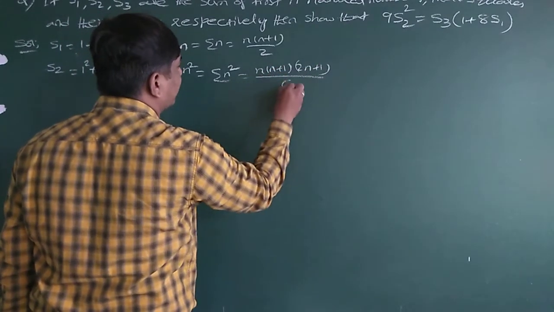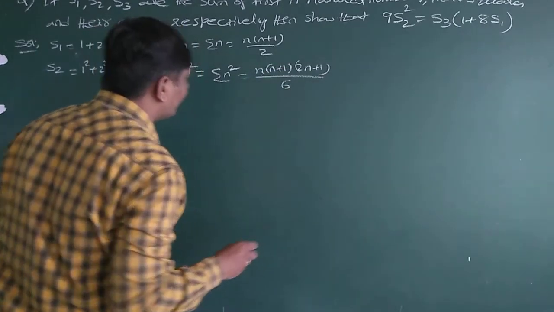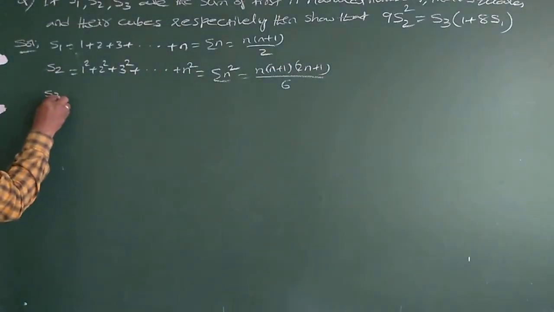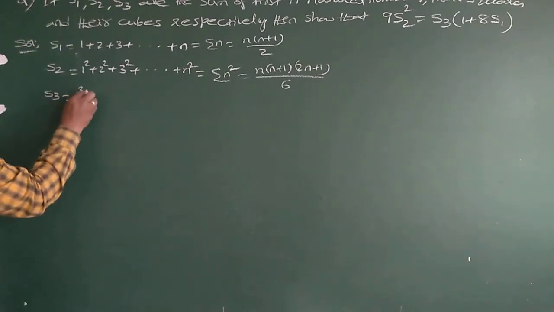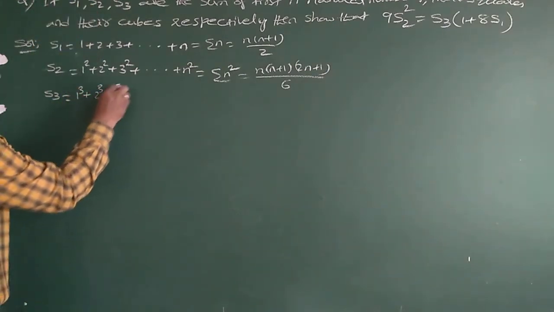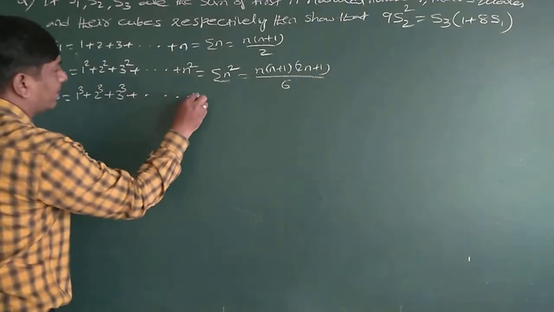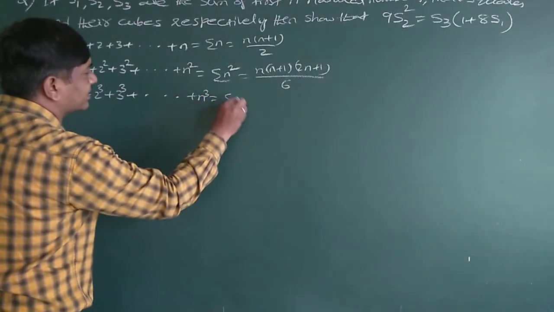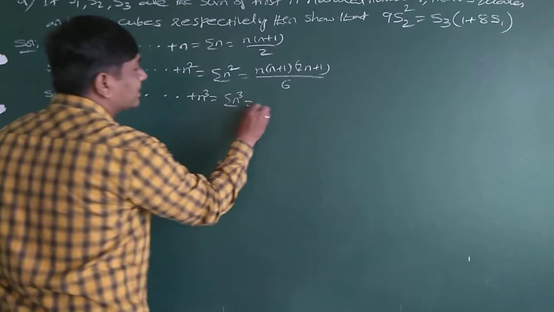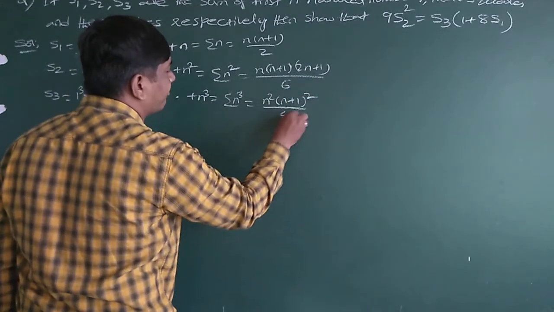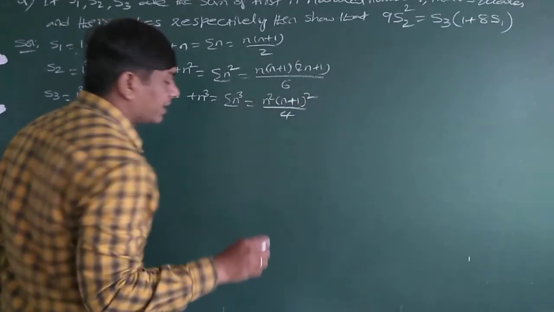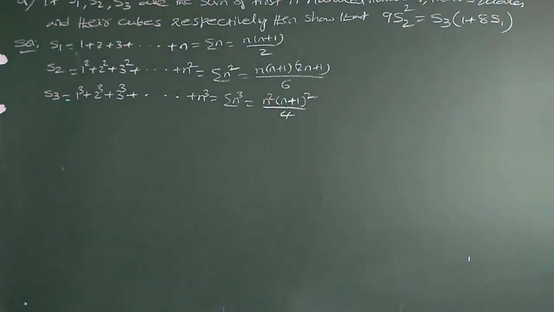This is a formula we know. And S3 is the sum of cubes: 1 cube plus 2 cube plus 3 cube and so on plus n cube, which is sigma n cube, equal to n square into n plus 1 whole square by 4.